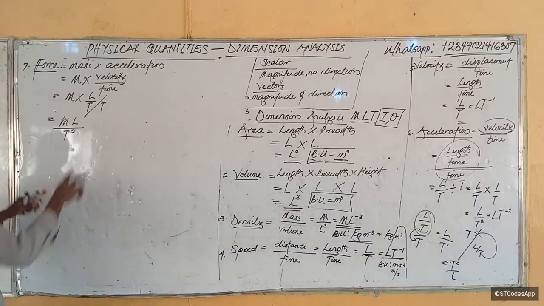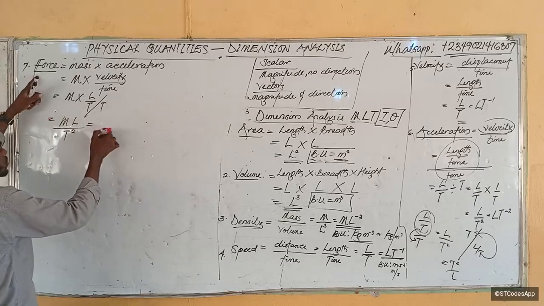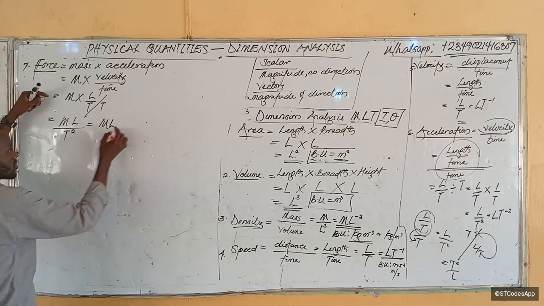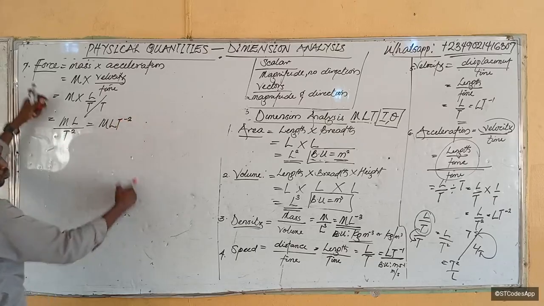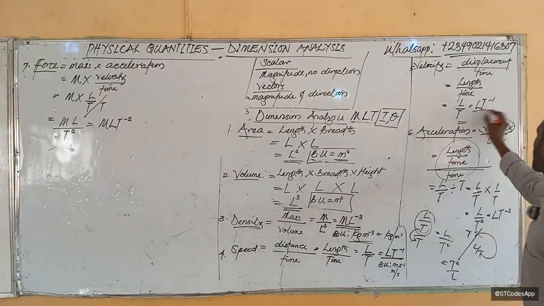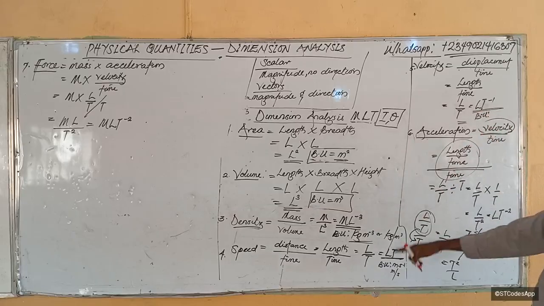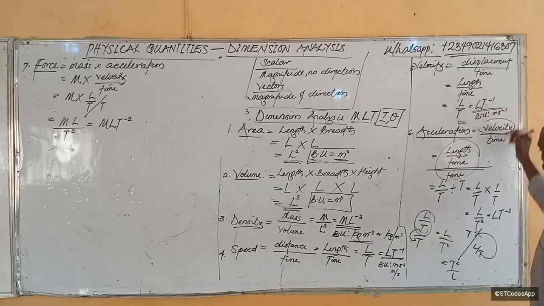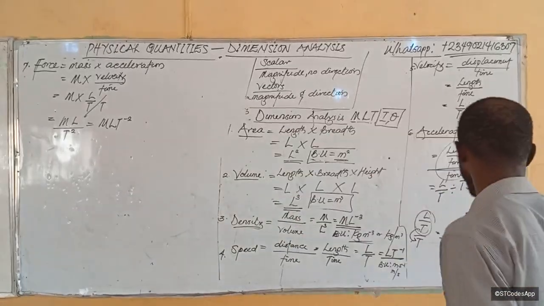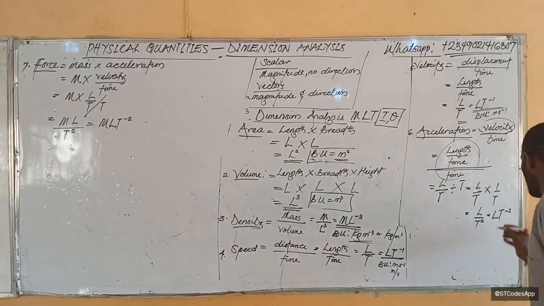Here, I simply brought this guy down and then it became this. So our formula for force, therefore our dimension for force, becomes what? ml, then T is under, it comes up and becomes minus 2. Is it clear? We didn't write the unit for this. What will be the base unit here? The base unit becomes the same thing here, meter per second. Then here also, base unit. Base unit here becomes what?